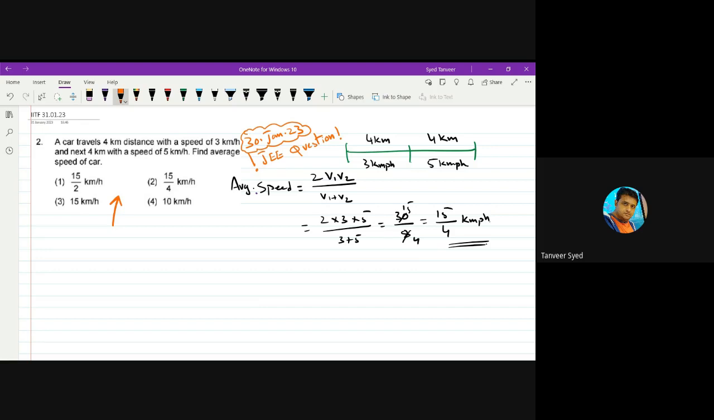Correct answer is 15/4. Those who said option 1, you have lost marks: minus 1 mark for a wrong answer, plus 4 marks for a correct answer. Yes, you have negative marking in the JEE examination. For every wrong answer, 1 mark will be deducted. For every right answer, you'll get 4 marks. Not attempted, 0.